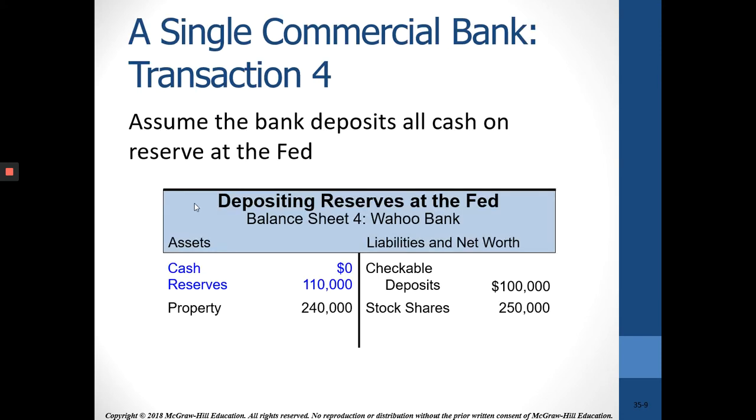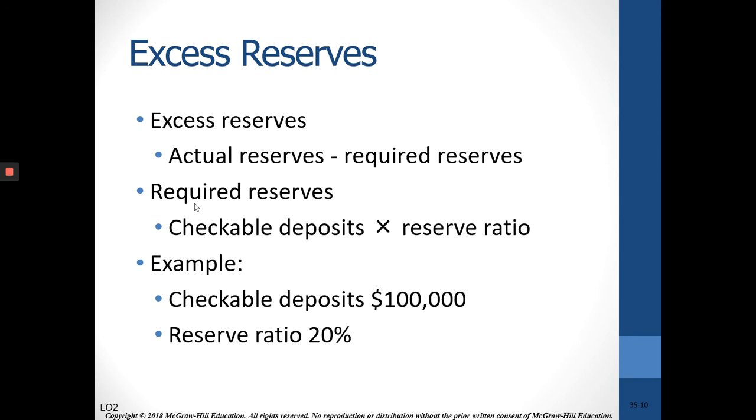So let's say that the bank deposits all of its cash on reserve at the Fed. Again, it doesn't make any difference. Cash and reserves are basically the same thing. They are both an asset to a bank. So remember that. Cash and reserves are assets, checkable deposits liabilities to a bank. So very important definitions here. Excess reserves are the actual or total reserves minus required reserves. And required reserves are checkable deposits times the reserve ratio, again, that percentage set by the Fed.